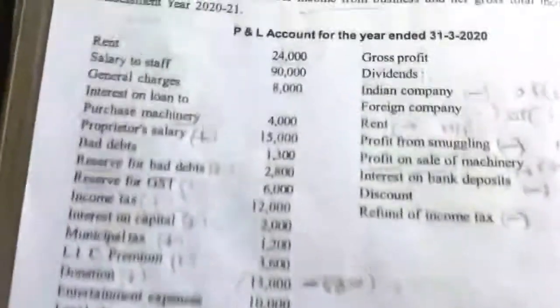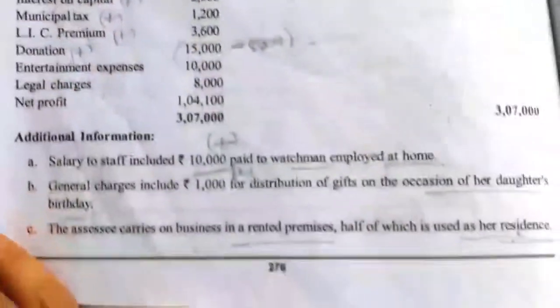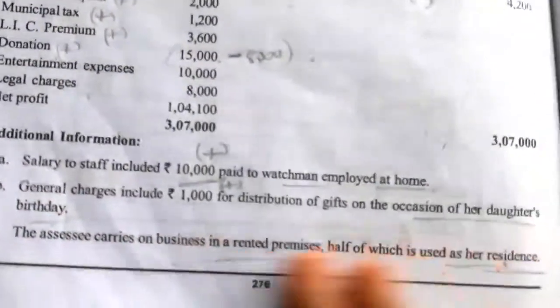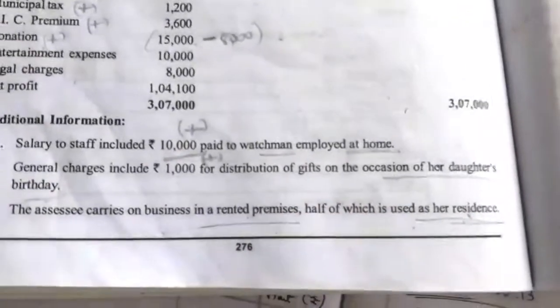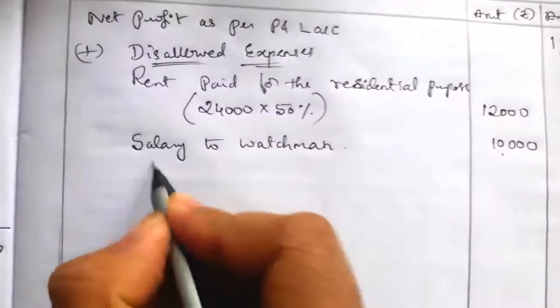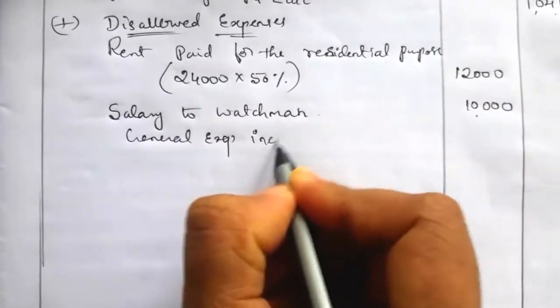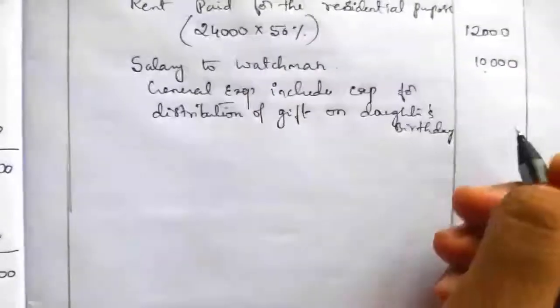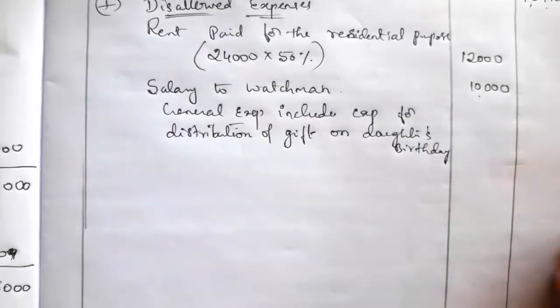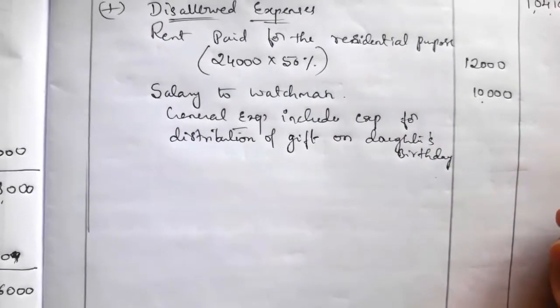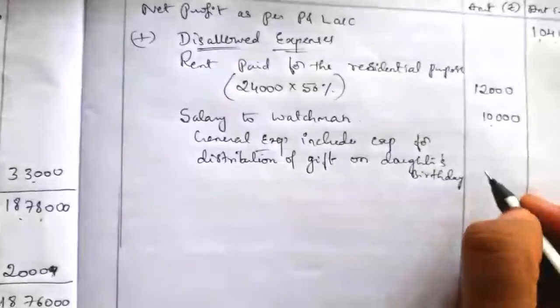Then general expenses of 8,000 are given. General expenses include 1,000 for distribution of gifts on daughter's birthday. It relates to personal use, so we have to cancel it.